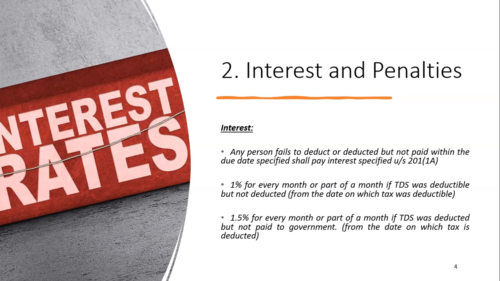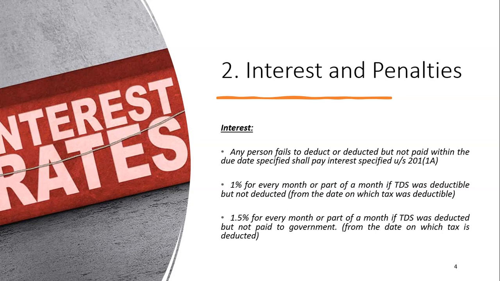The first one is deducted but not paid, and the second is not at all deducted. The government has proposed a higher rate of interest, 1.5% for every month or part of the month, in case of deducted but not paid, because if you are deducting the government's money and withholding it with you, the government is charging an extra interest from you. So if you deduct the TDS and did not remit to the government account within the due date specified, you have to pay the higher interest, that is 1.5%. In the other scenario, if you did not deduct the TDS at all, then you have to pay interest at 1% per month or part of the month.